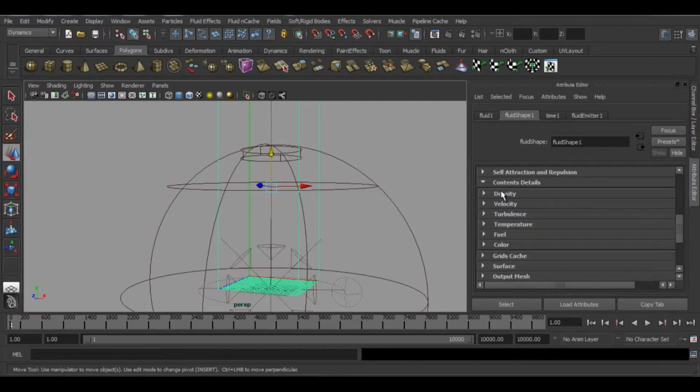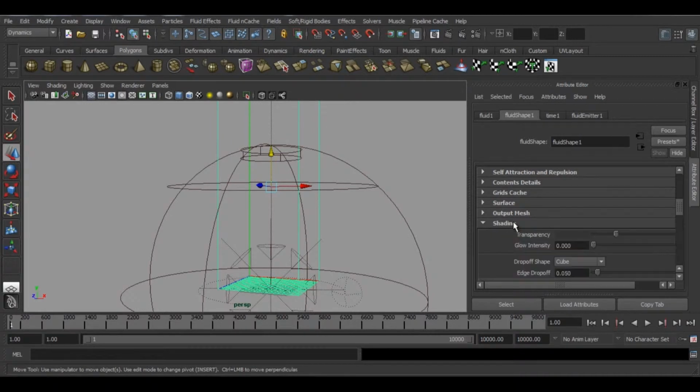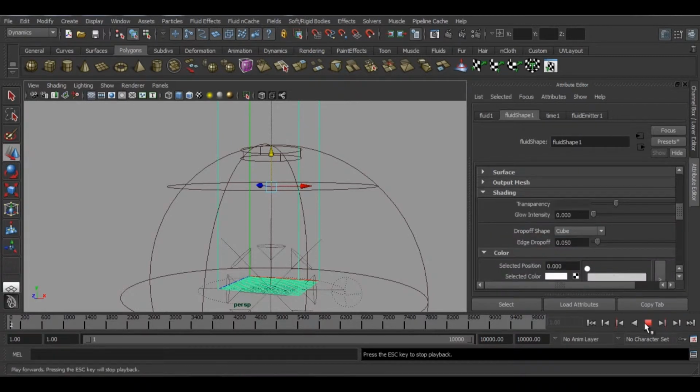So now we'll go into the shading part. Shading, let us just simulate it a bit, because when you change the shading and color part, you can see it in the viewport. So let the fluid come down a bit. Okay, now we will play with the transparency. I think this will do.